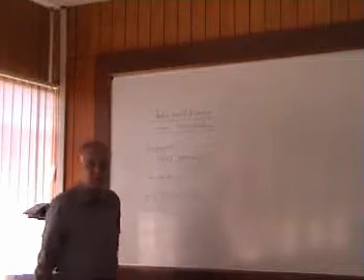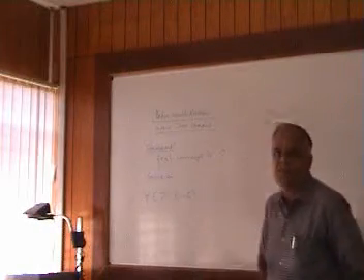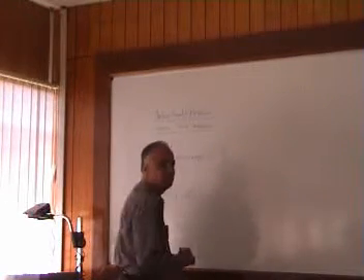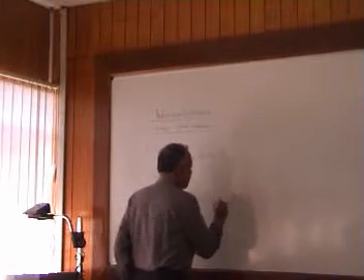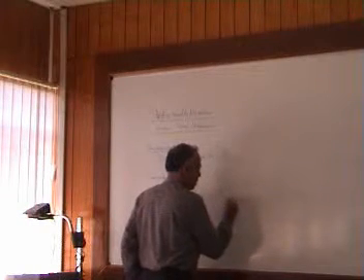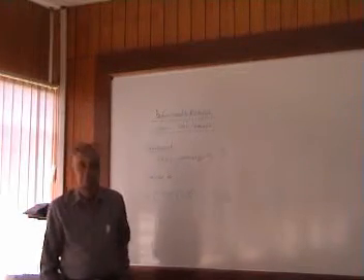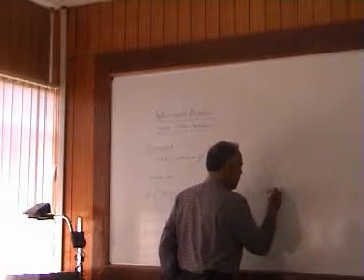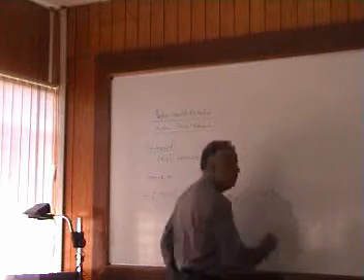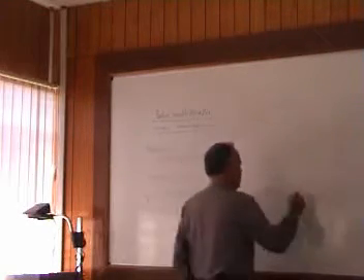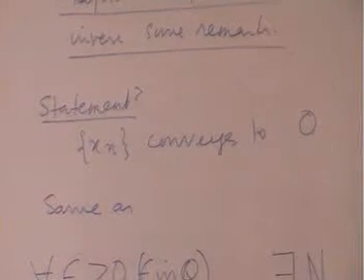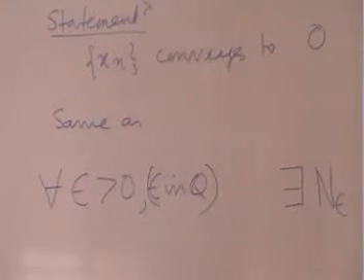Our whole universe is now only Q, so we should always remember that epsilon is in Q. For every epsilon positive, epsilon in Q, there exists n epsilon such that n greater than or equal to n epsilon implies mod xn is less than epsilon. That is the definitional fact that xn goes to 0.